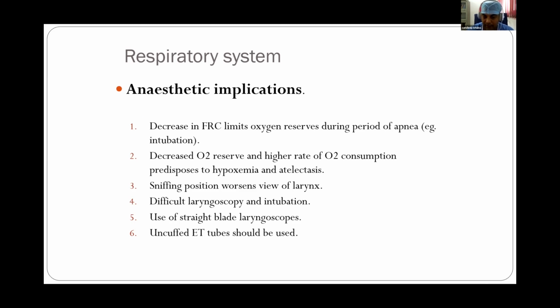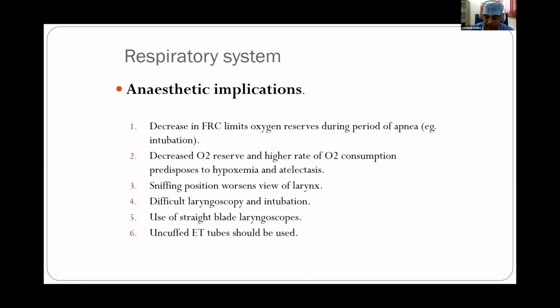As I've already talked about the position, significant flexion worsens the view of the larynx and leads to difficult laryngoscopy and intubation in pediatric patients. Straight blade laryngoscopy is necessary to lift off the epiglottis. And an uncuffed tube should be used because the narrowest part of the trachea is the cricoid cartilage.